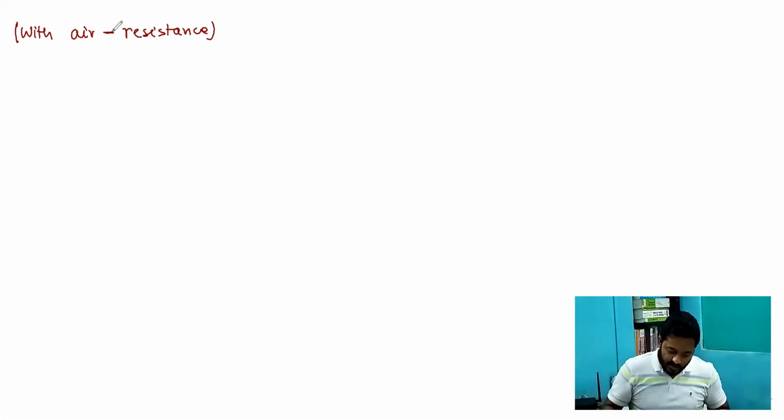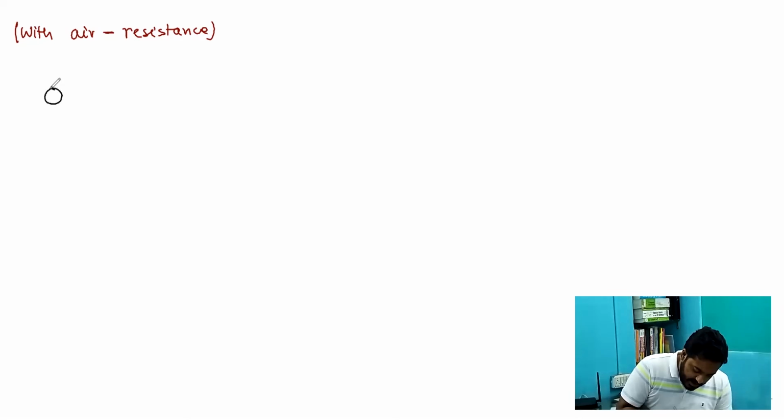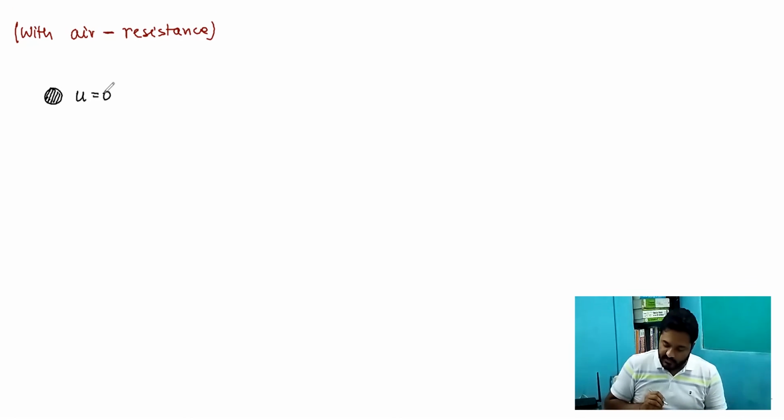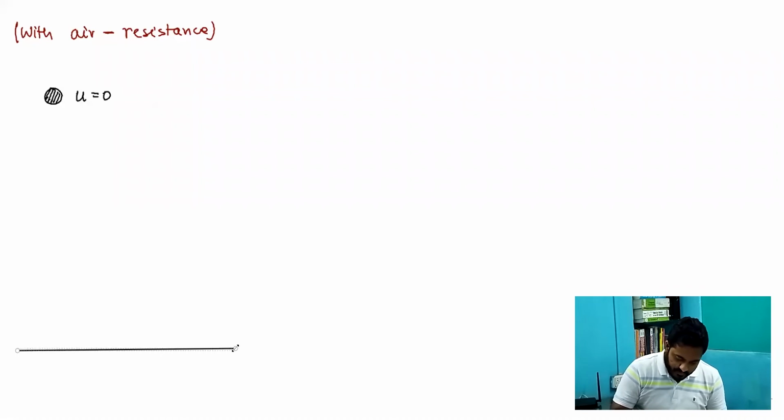What I mean to say is that if the ball is dropped from a height, from a point over here, with initial velocity 0, and it is approaching the earth surface or ground, then when it is midway in its path, it will acquire an instantaneous speed, which I call v.